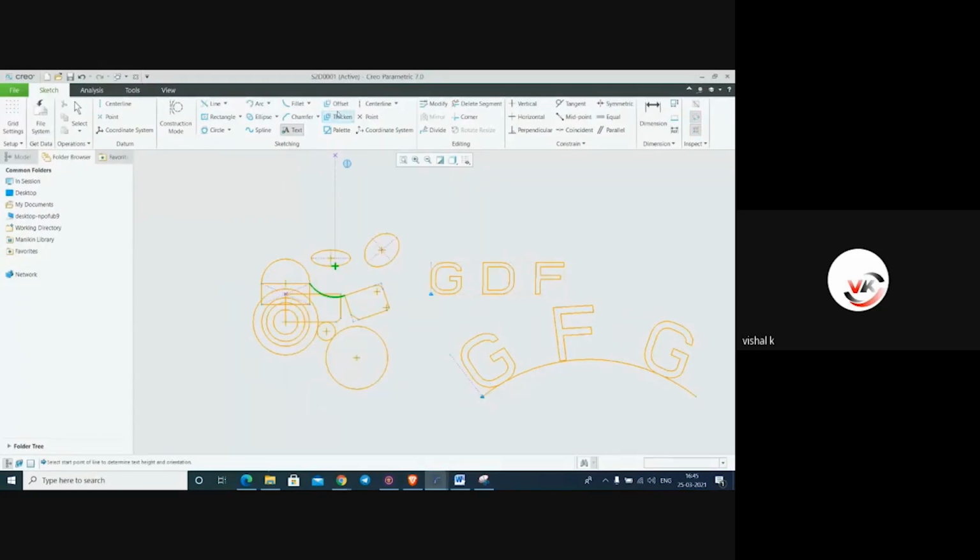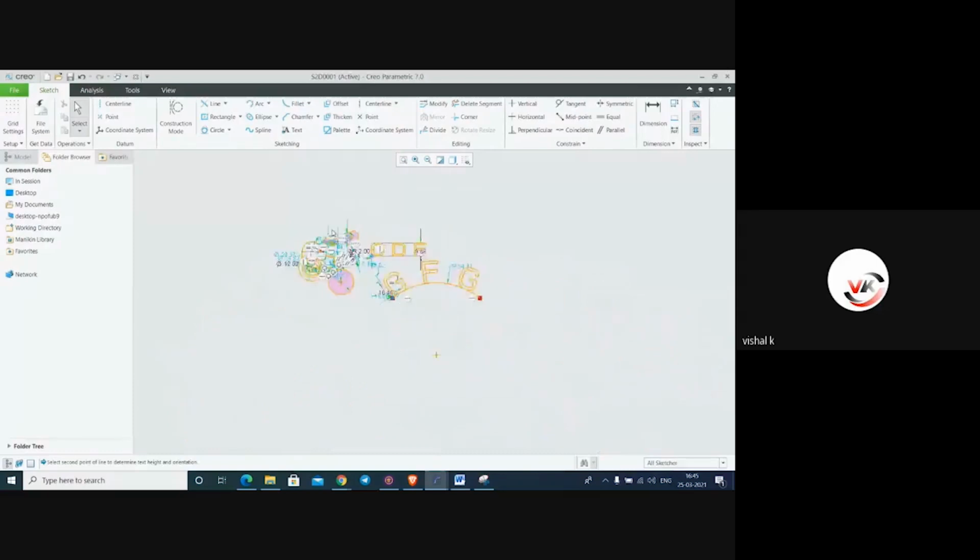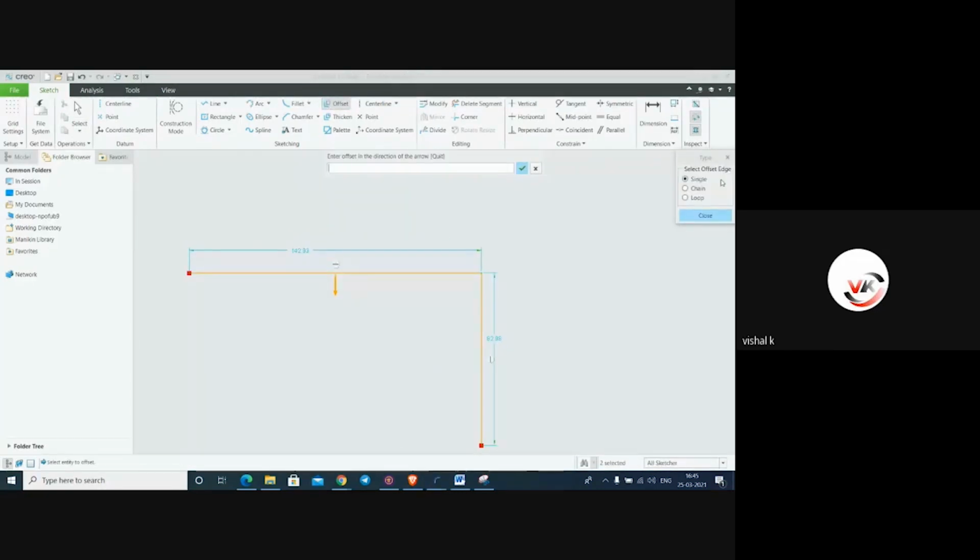Okay. And the second thing is offset, thicken, palette. Offset is the same as in AutoCAD. I will delete this first. Here it is zoom to fit. We'll make a simple line for understanding purposes. Now here it is offset. In offset, you can see the three types: single, chain, and loop. Here it is asking for the offset direction and distance. For this distance I have given 5.